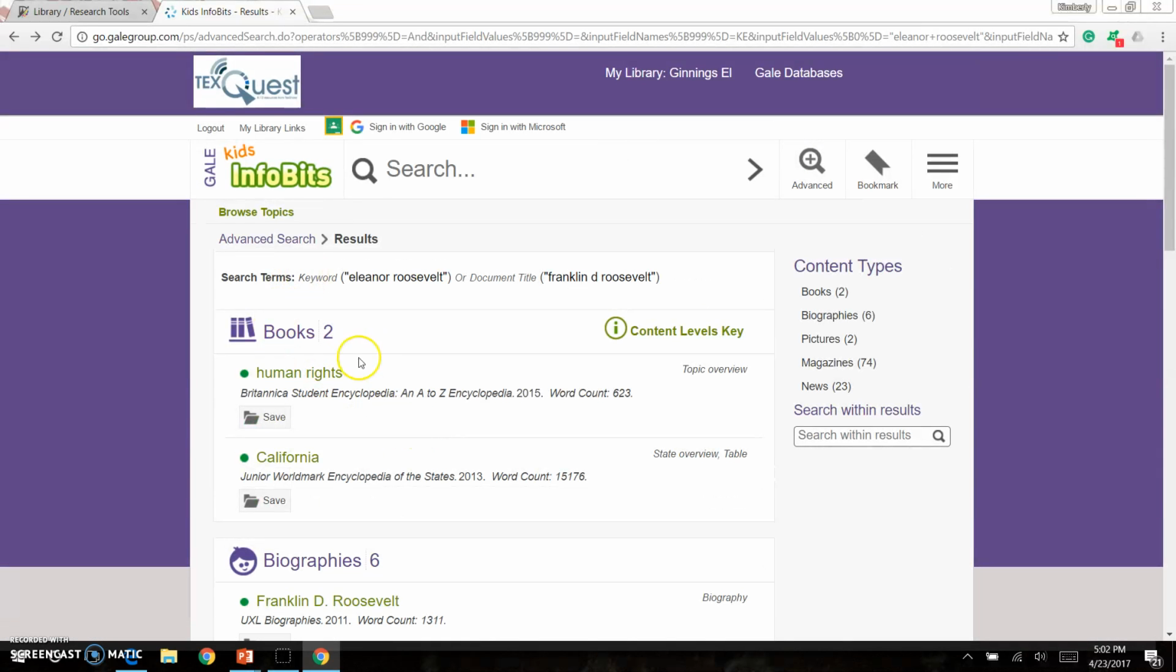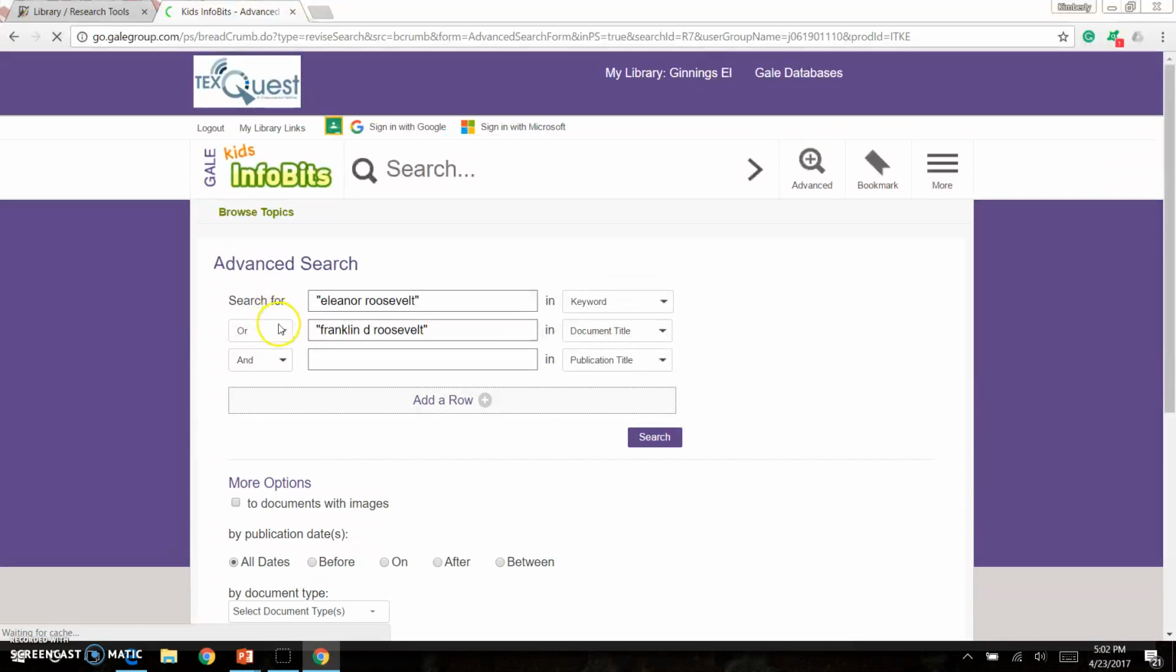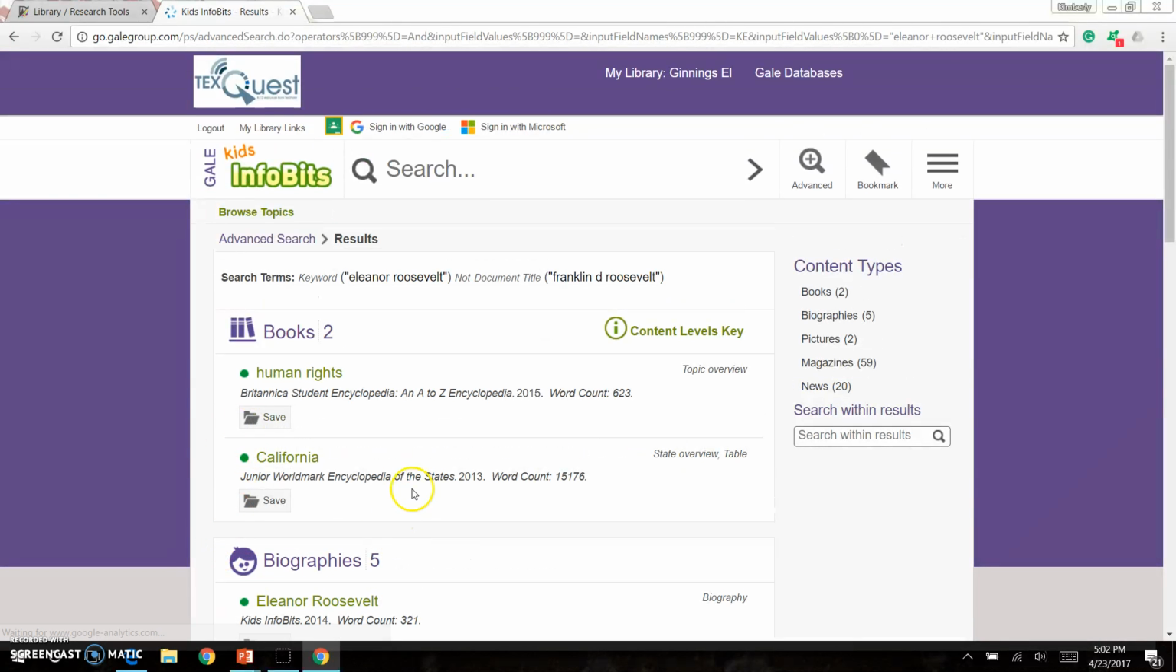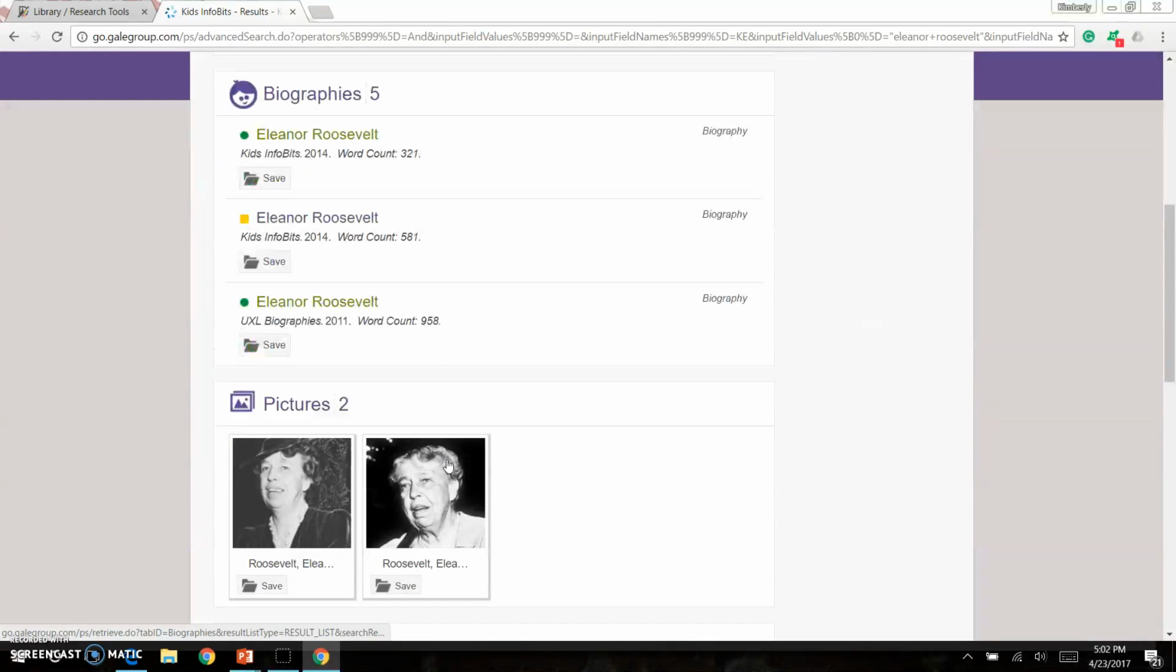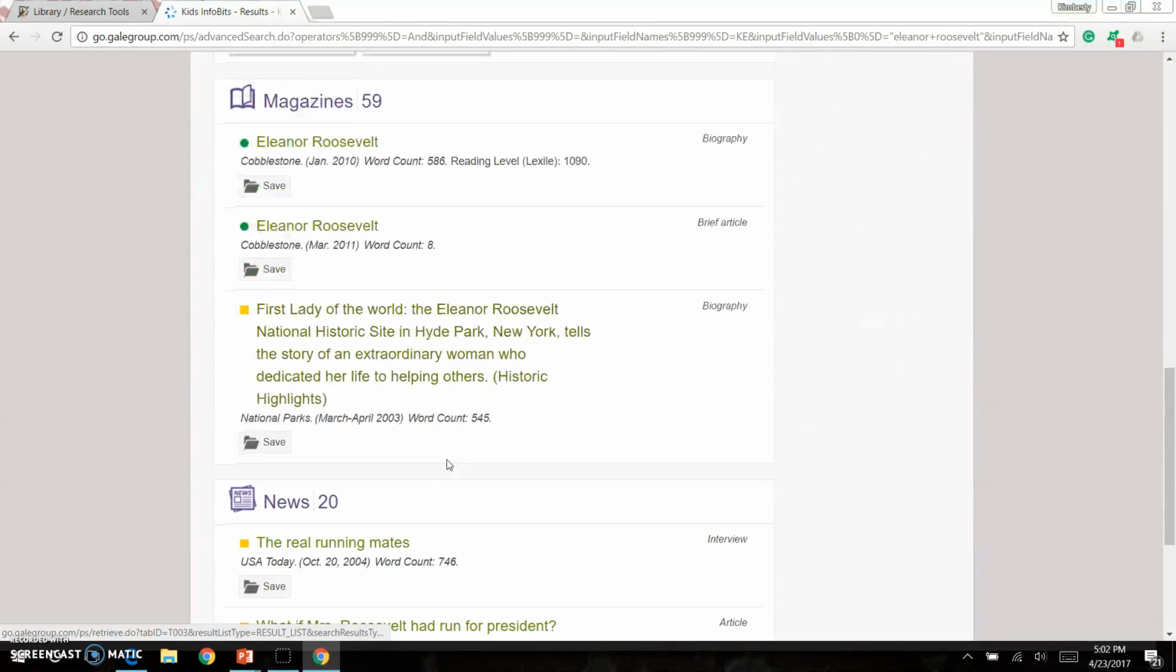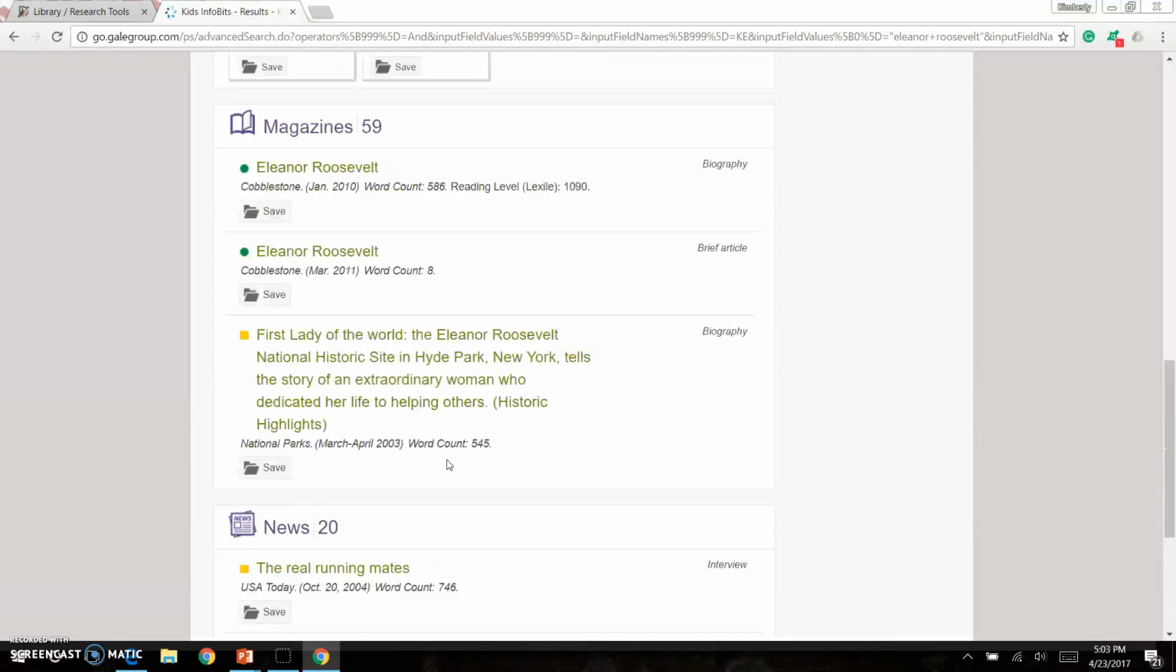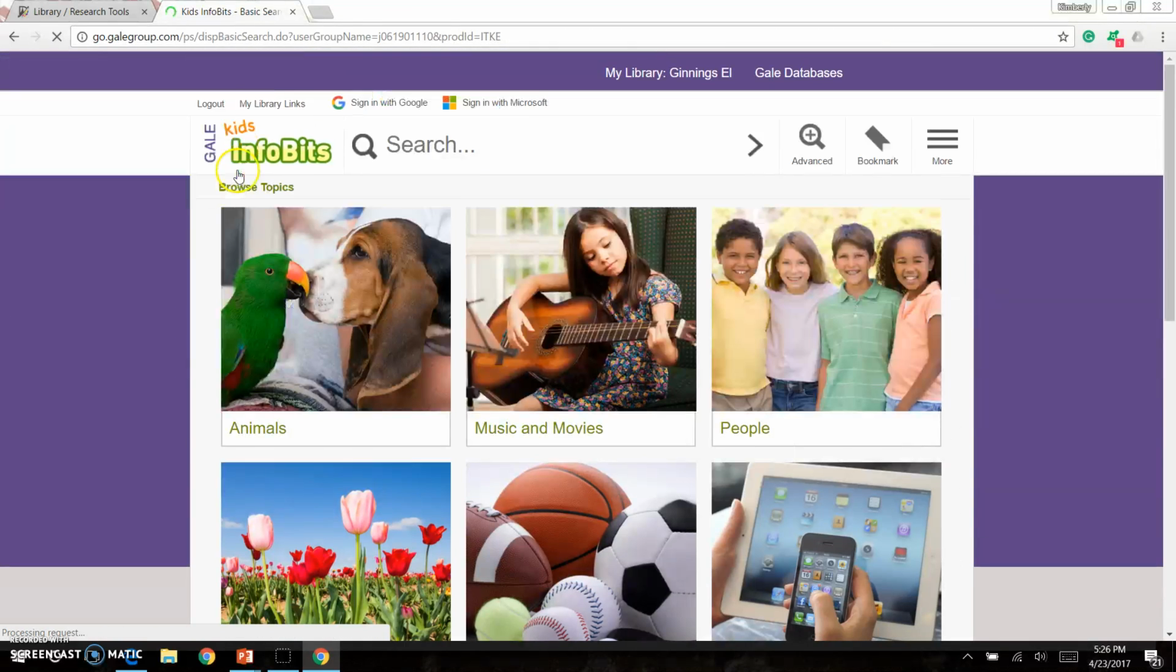And then if I do not, let's go to those advanced search terms again. I can change this to not. On this search term, I am looking for articles that talk about Eleanor Roosevelt that absolutely do not mention her husband. Let's see how many we have this time. Okay, this time we have 2 books, 5 biographies, pictures, magazine articles. So we have a lot more search terms this time.